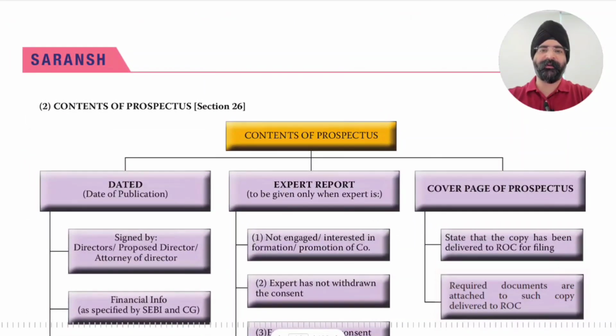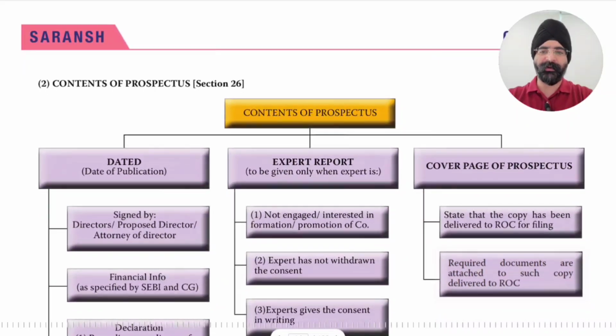Next we move to contents of prospectus. Contents are given in section 26. Now contents of prospectus: it is dated, date of publication. So there should be a date in the prospectus, then expert report to be given only when expert is, these are certain terms which we'll cover.